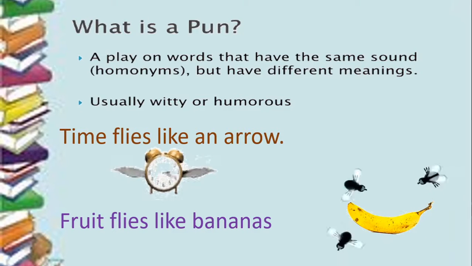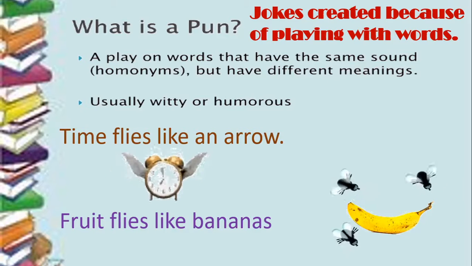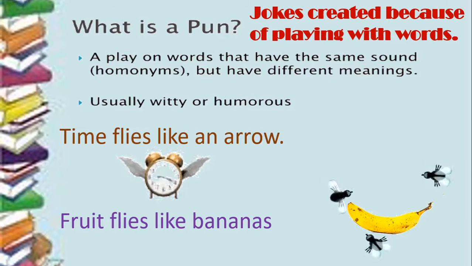So what is a pun? In other words, you could say that it is jokes created by playing with words. When you play with words and then the situation becomes humorous or the sentence becomes funny, then that is called a pun. So we will see some interesting images to understand the meaning of pun.